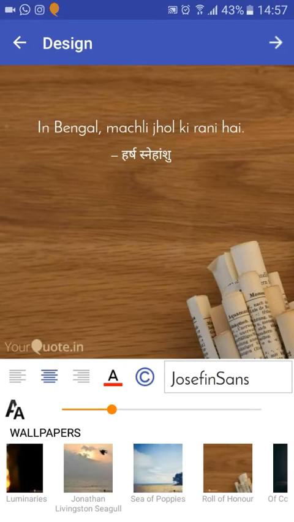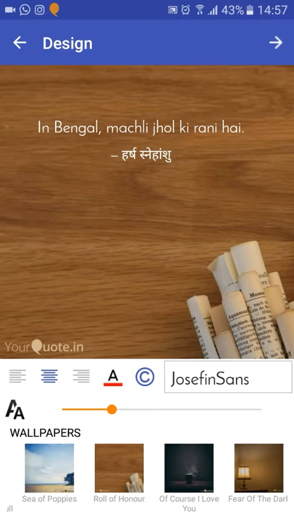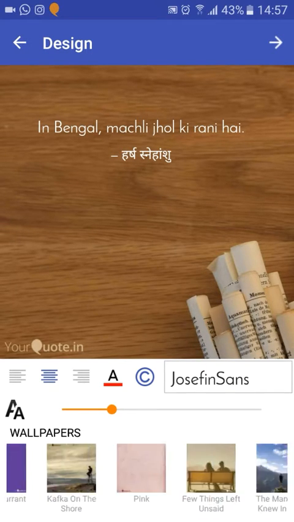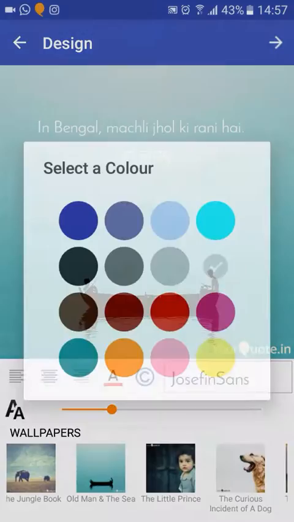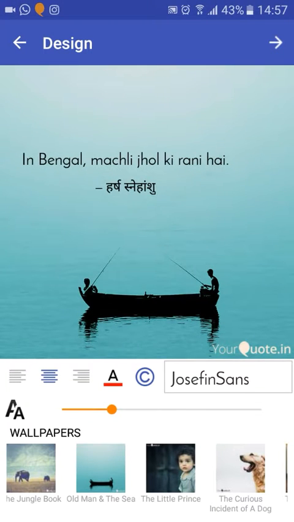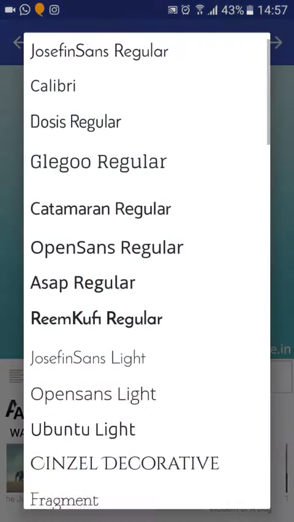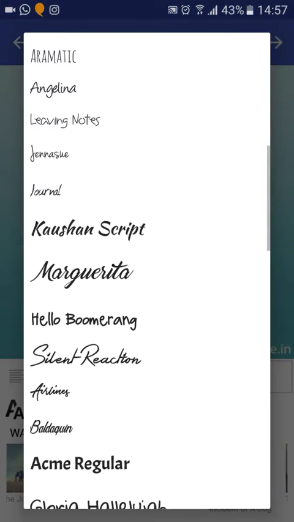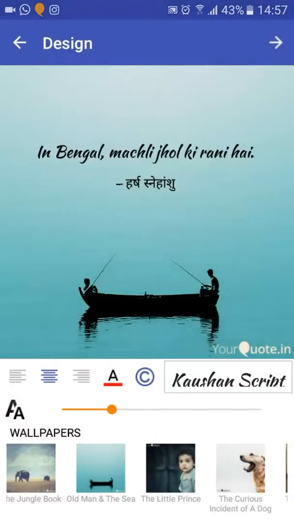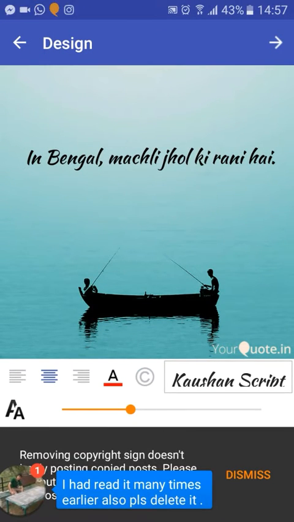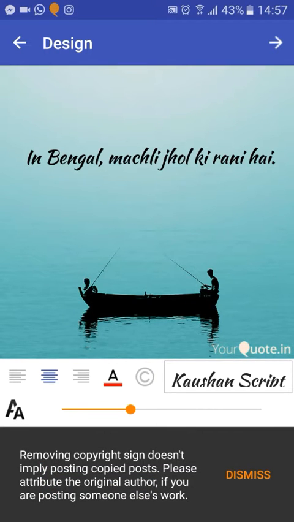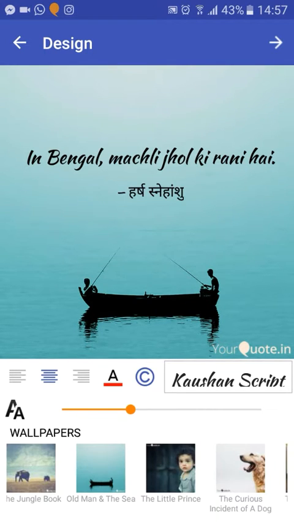Now here I'm changing the color to white, but for this kind of a one-liner, anything that has water in it will suit more. So I just scroll through and I find this particular wallpaper, and in this black will suit more. And now there are so many different fonts that one can choose from. I'm choosing this particular font, and here you can also remove your copyright if it is not really original or you're quoting somebody else. You can just remove your copyright. You can choose the alignment here. I'll keep it central aligned.